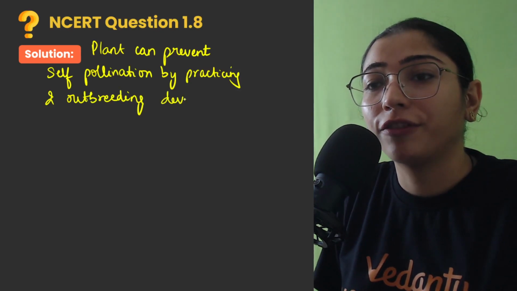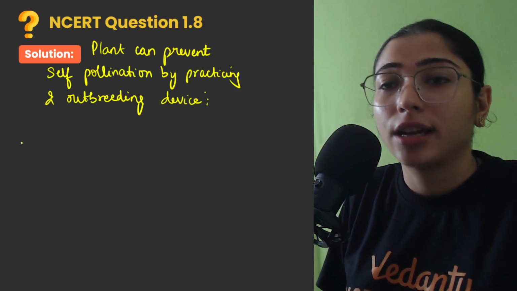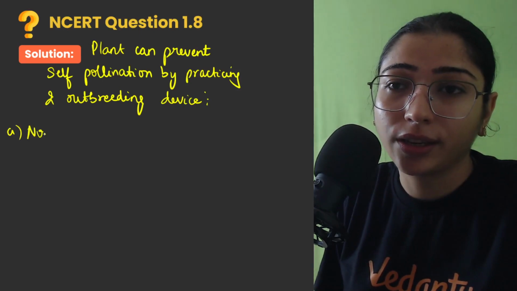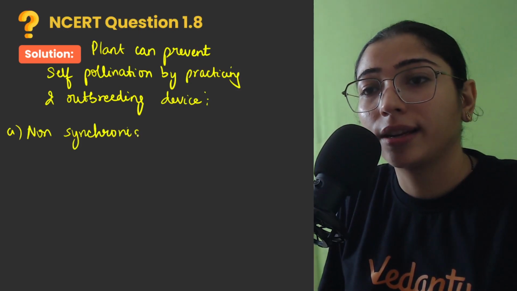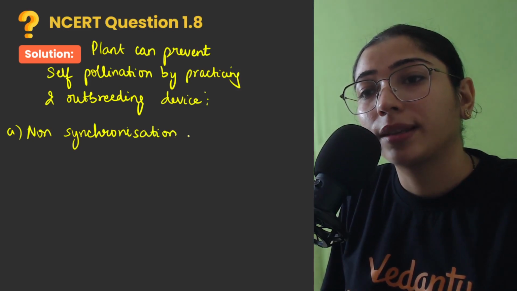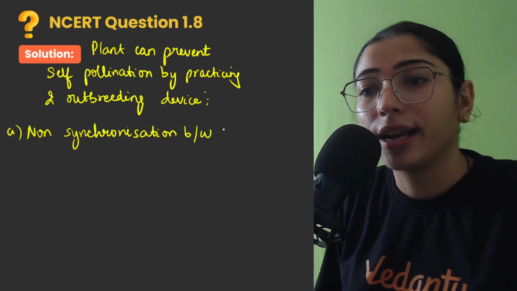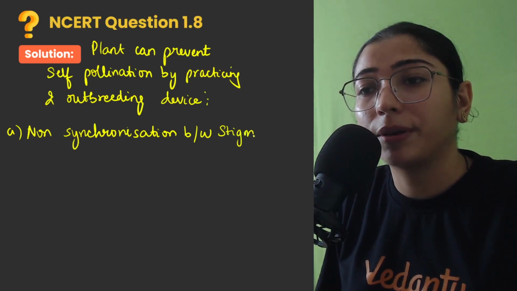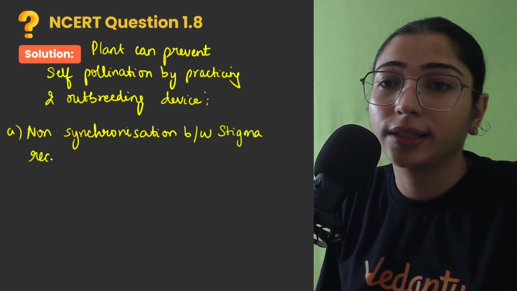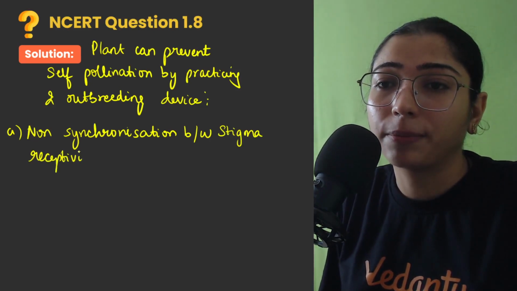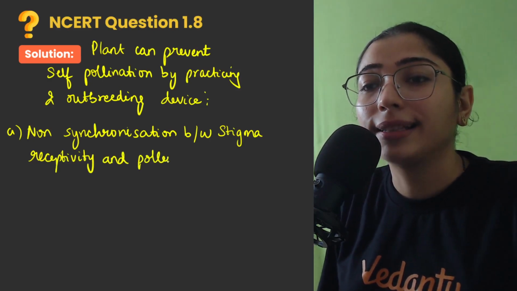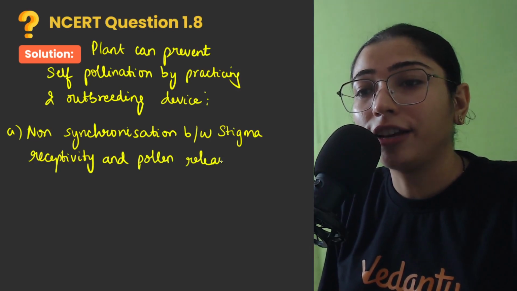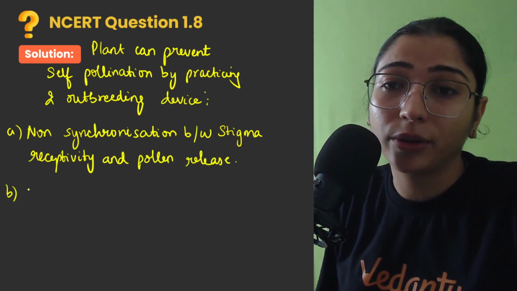Out of which the first one is non-synchronization between stigma receptivity and pollen release. Right? Clear to you?